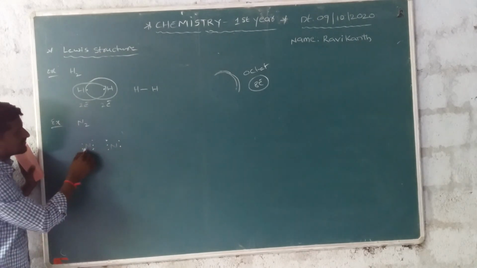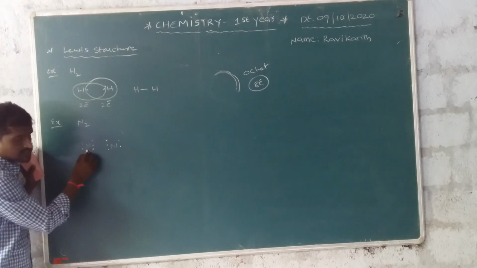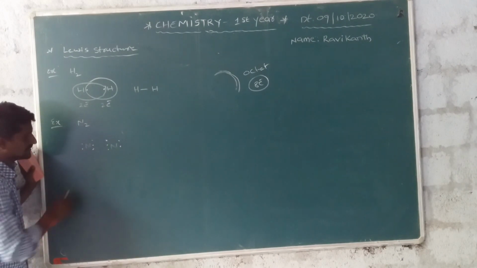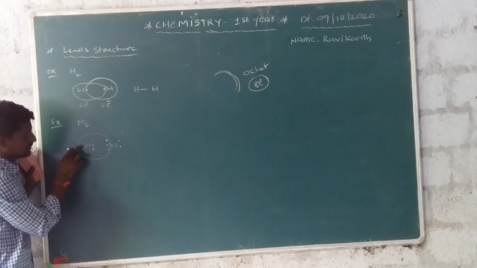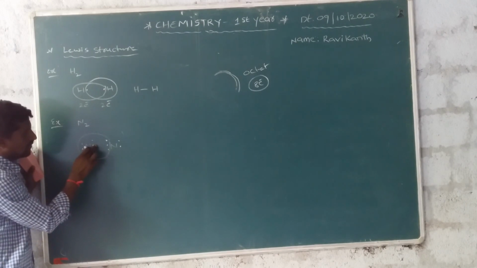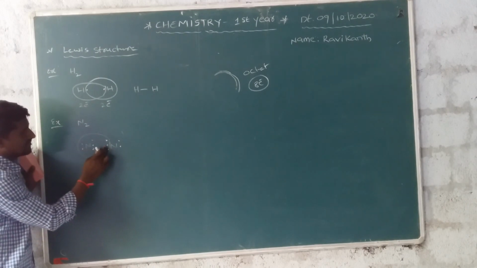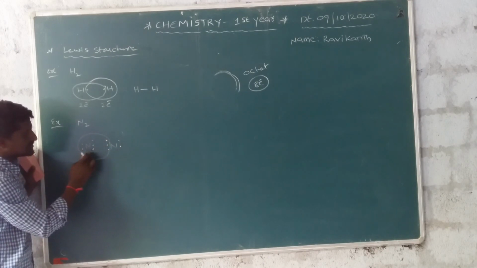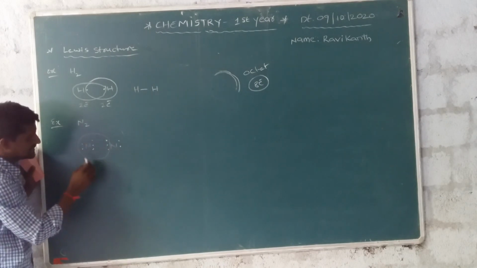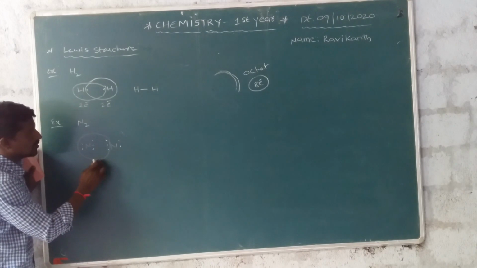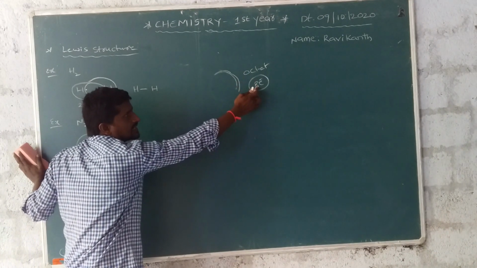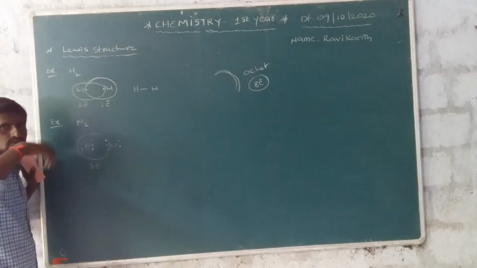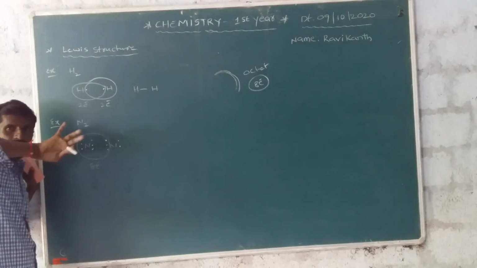The sharing of 3 electrons is with this adjacent nitrogen. This is totally how many electrons? 1, 2, 3, 4, 5, 6, 7, 8. The central atom is surrounded by how many electrons? 8 electrons. It obeys which rule? Octet rule. Octet rule means 8 electrons are present in the outermost orbital or surrounding orbital.